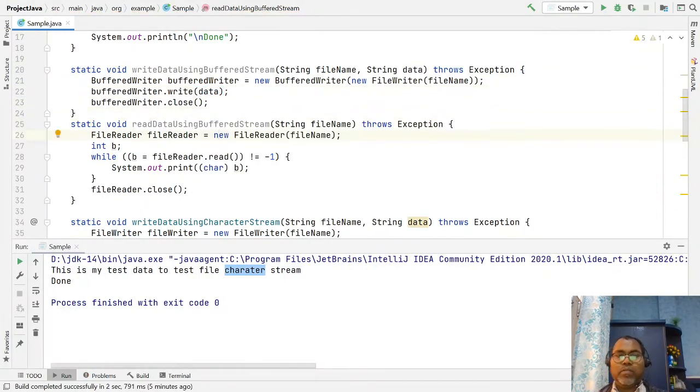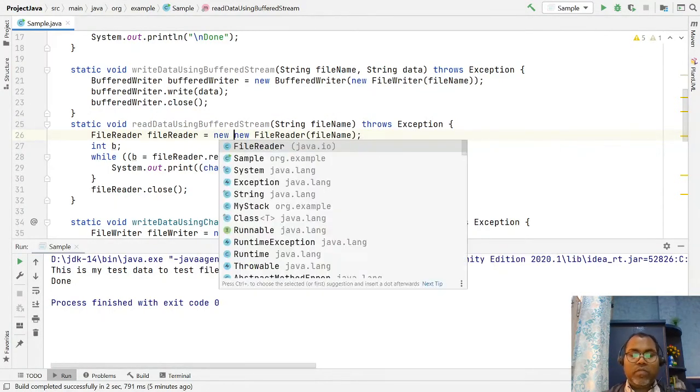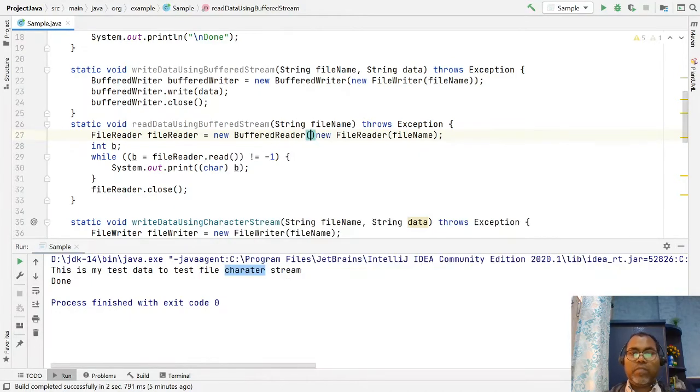In the case of a reader, you again use a new BufferedReader and pass it the file. I am going to read the same file in the buffered reader. You have to close the buffered reader, and check what kind of methods it offers.